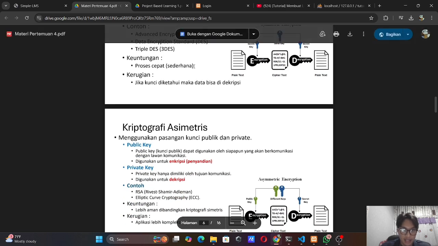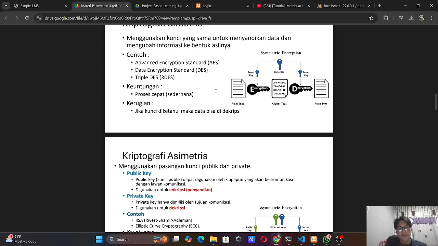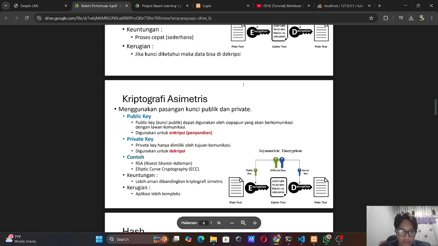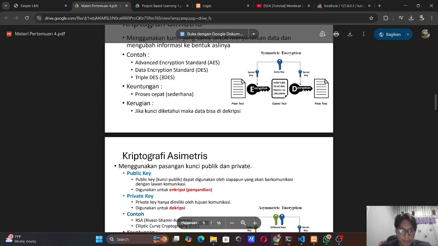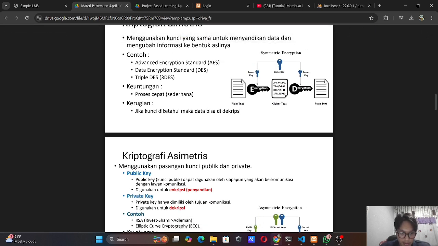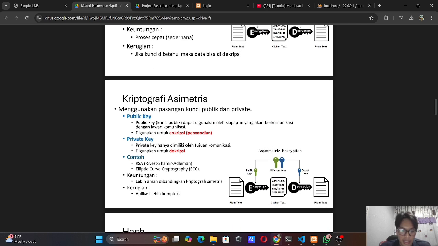RSA is the asymmetric cryptography that is often used for data encryption and digital signature. The advantage is the data cannot be decrypted, but the disadvantage is the hash result will be the same for the same input data.